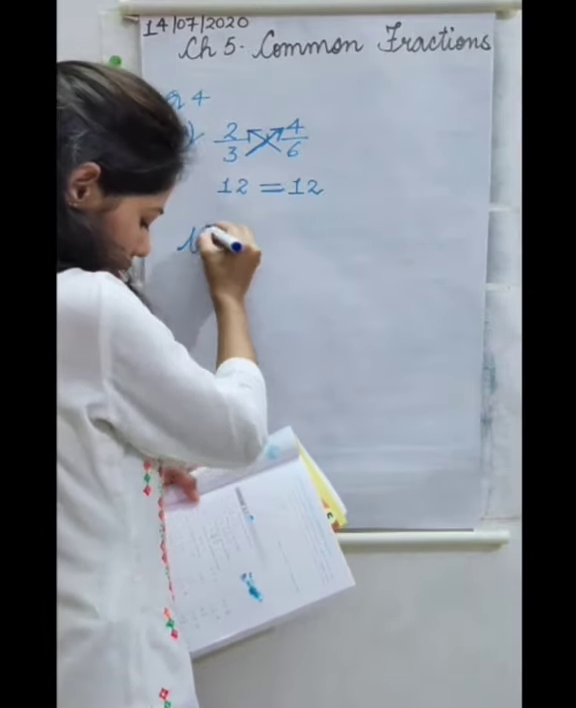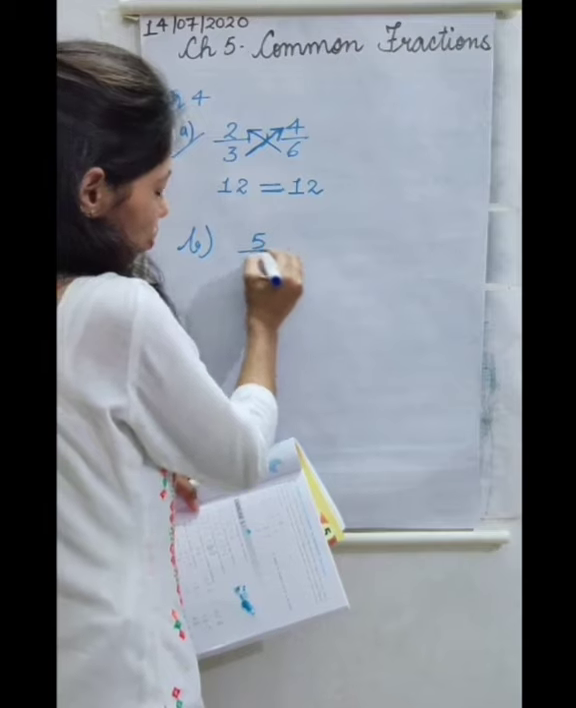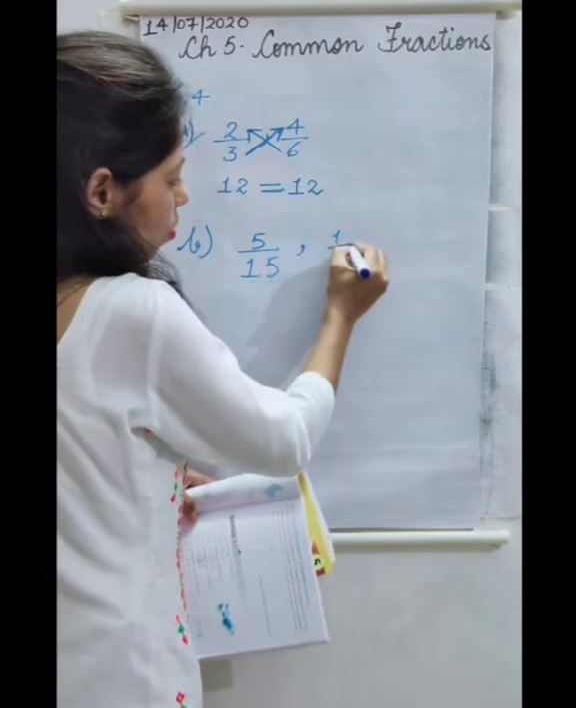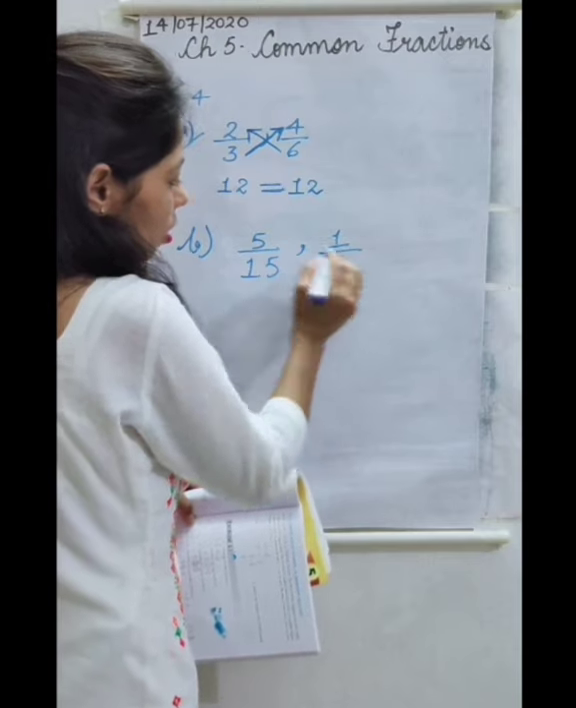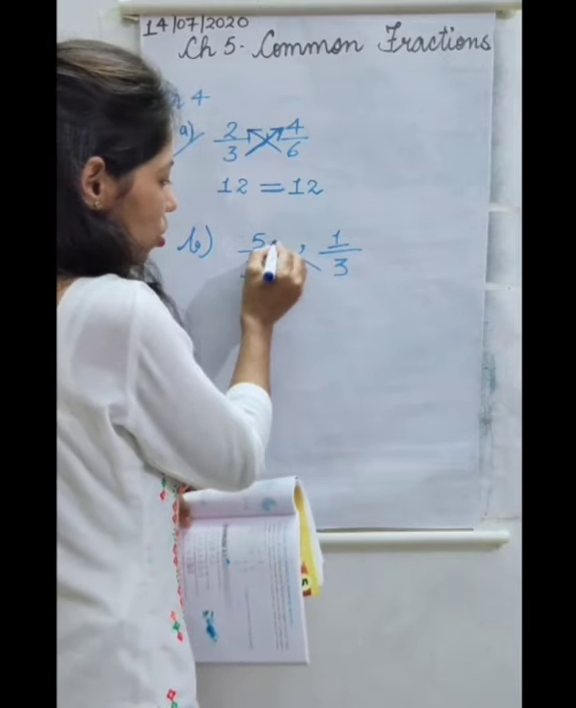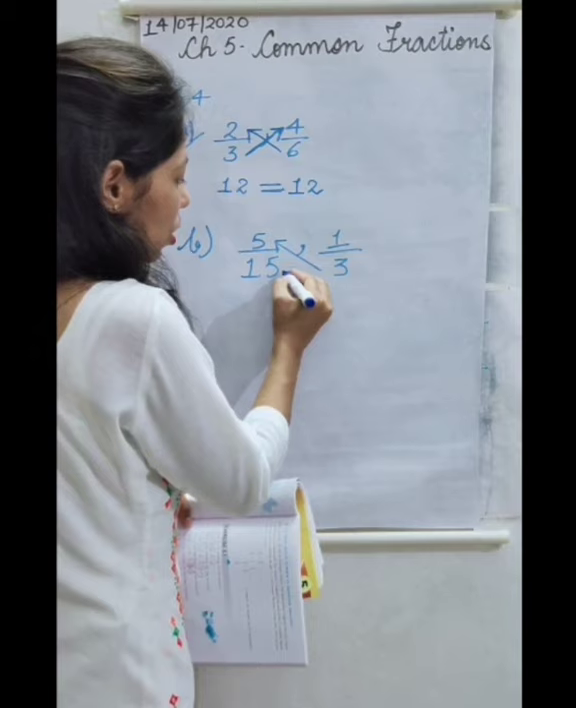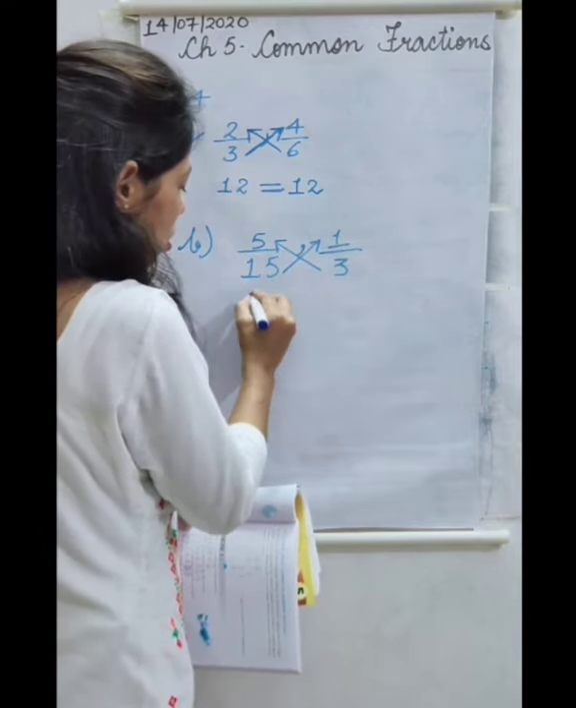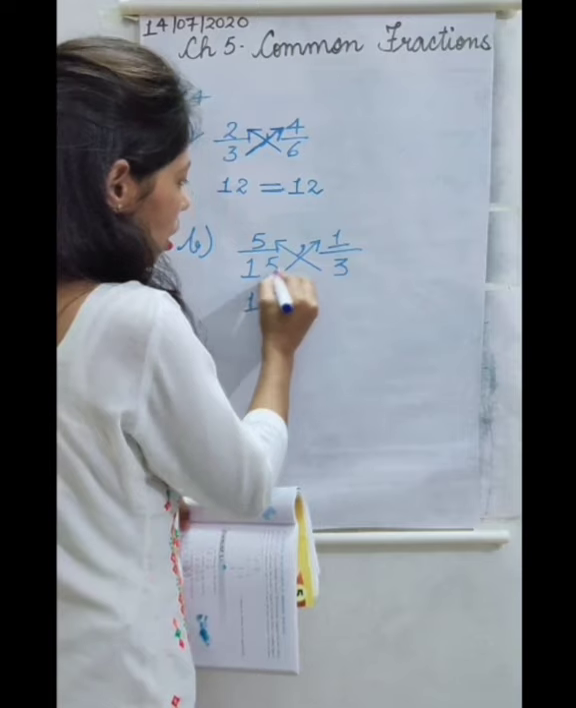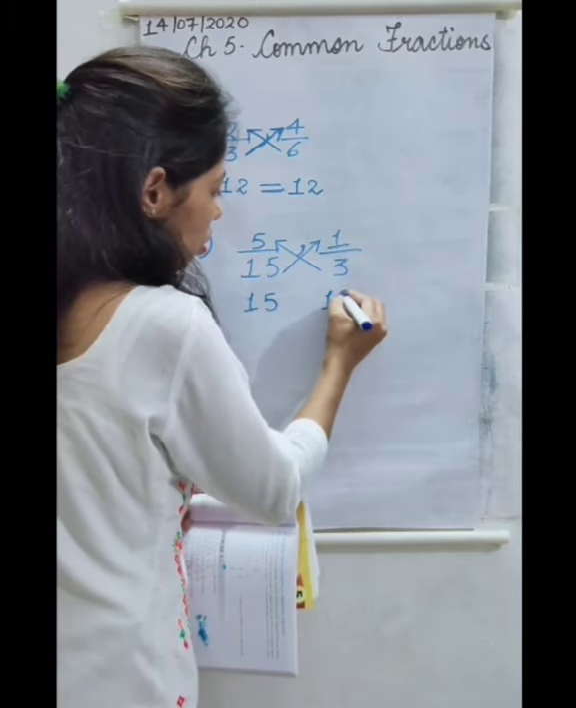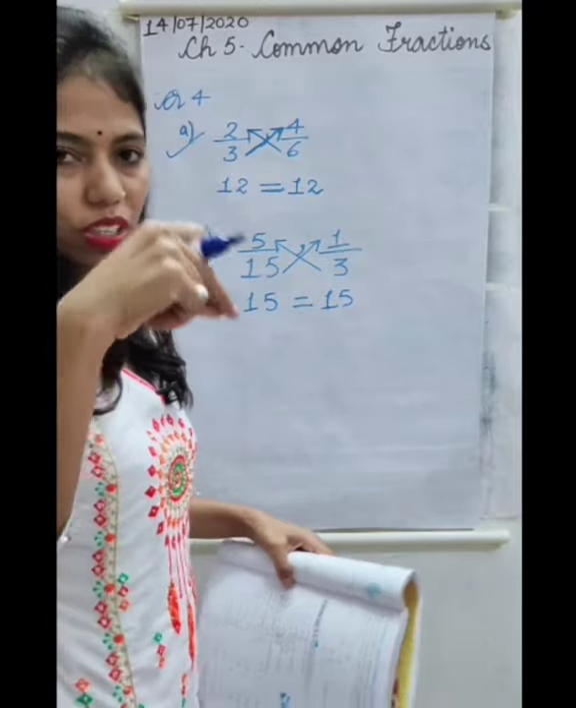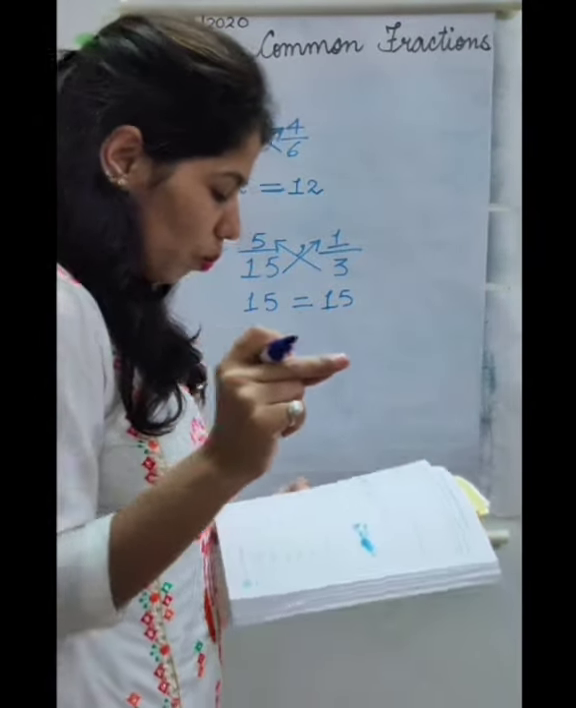Then B part is 5 by 15, 1 by 3. Let's again do cross multiplication. We will multiply this 5 by 3 and this 1 by 15. So 3 5s are 15 and 15 1s are 15. So yes, B part is also an equivalent fraction. You can just tick in your book.